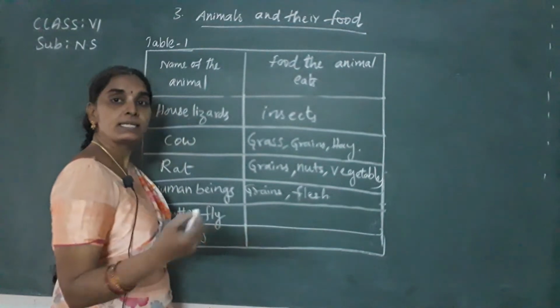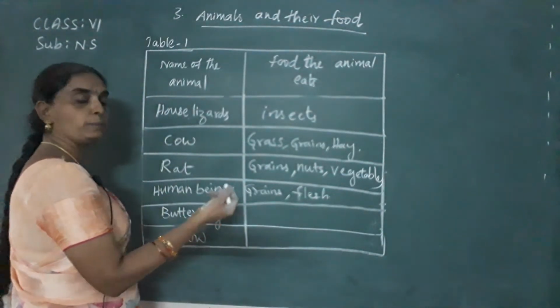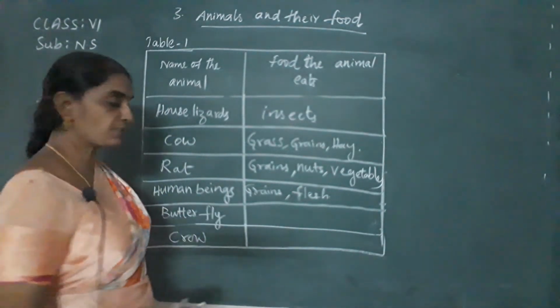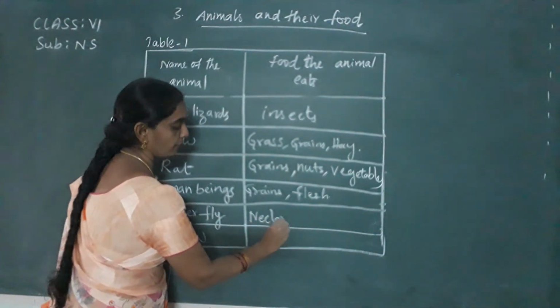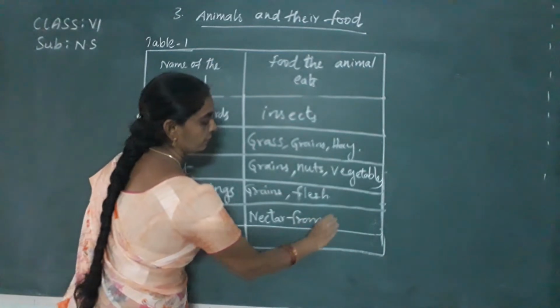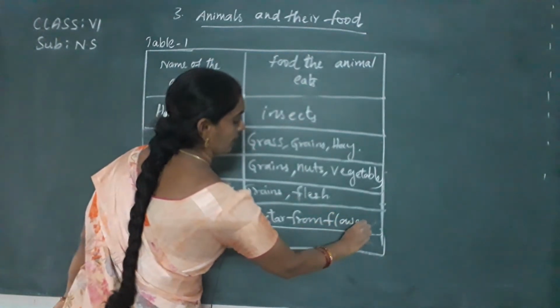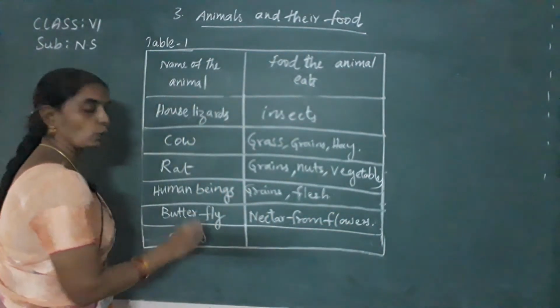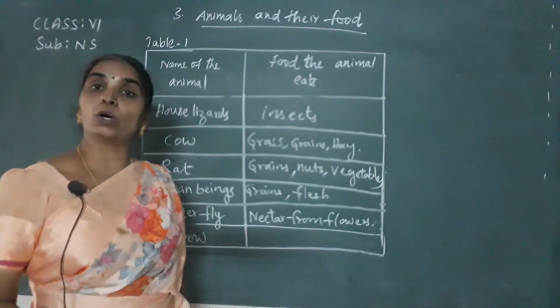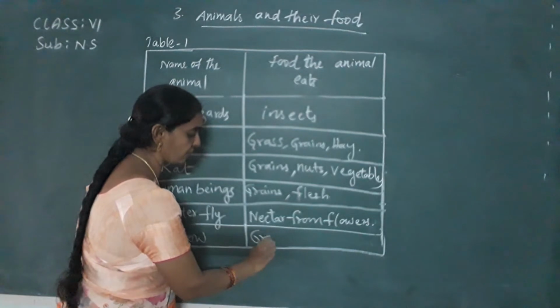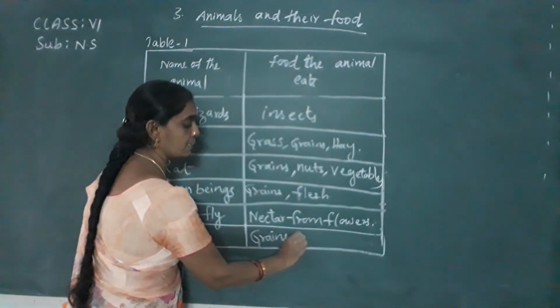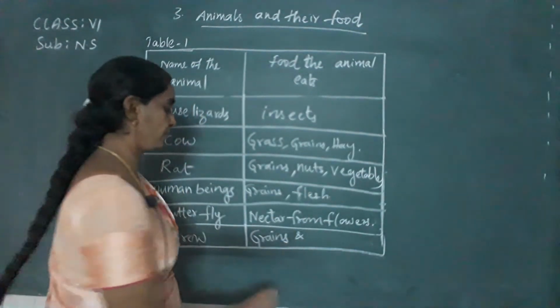That is, they depend on both animals and plants for their food. Butterfly takes nectar from plants. Is it clear? Next, crow. Crow also depends on plant products like grains, and also it depends upon the insects for its food.